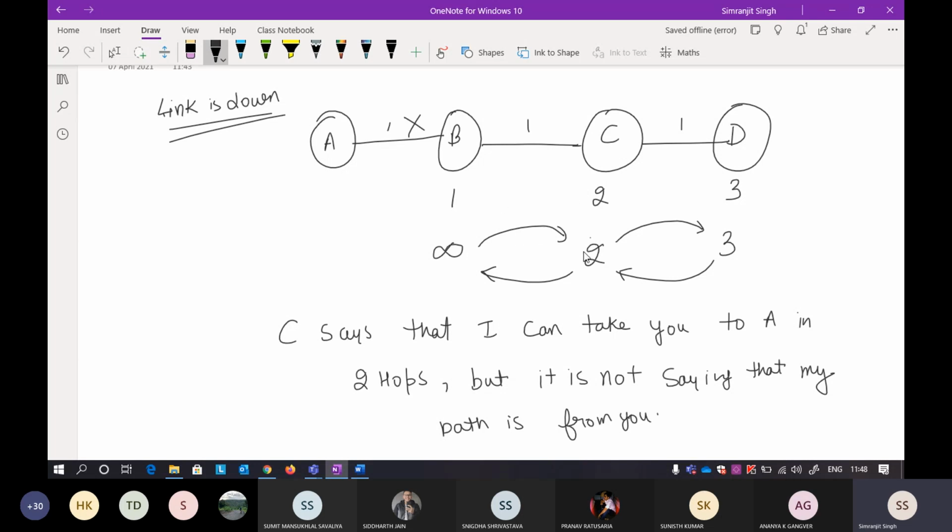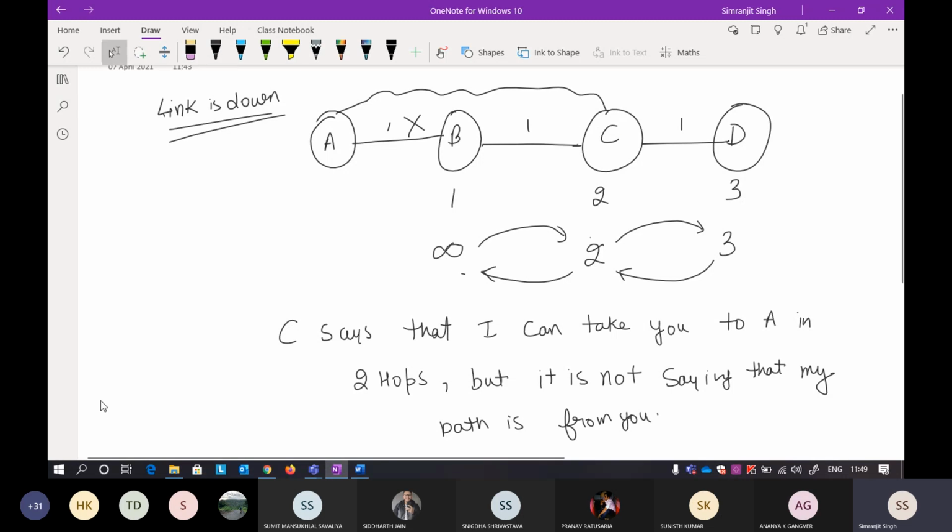Okay, so that is why I am sending the distance vector to B, but actually I am not saying that my path is through only. Why? Because I am not sending next hop B, because the next hop from C will again be B. But now B will think that C has a new path to A, but that is not the case. The path was through B only, but C is only sending the distance vector to B. So B is thinking that C has another path. Maybe my path was down here, but C has another path, so I can go from C.